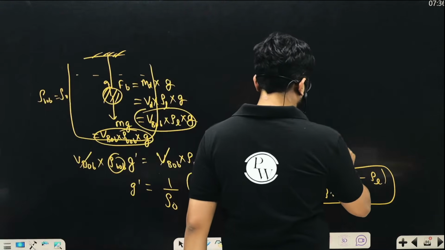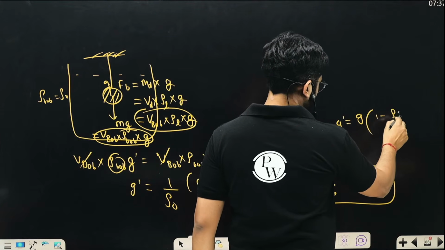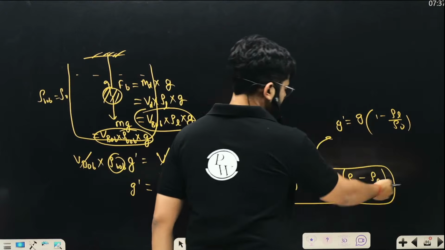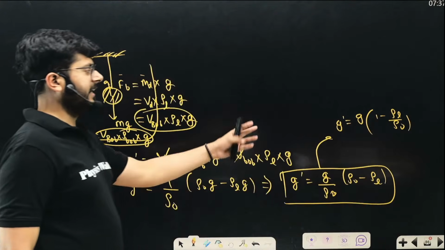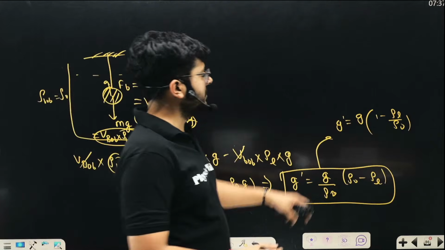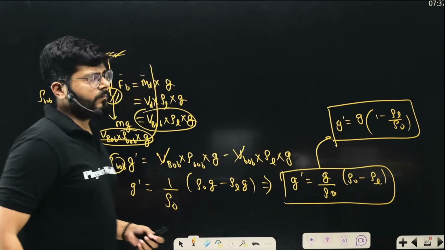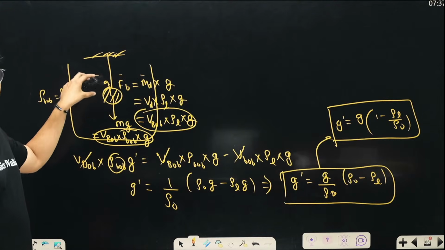Or another way of writing that will be g dash is going to be g times (1 minus rho L upon rho naught). Rho naught can be taken inside. So this is the effective value of g. In many books this value is used directly. So now I have just given you a derivation of the effective value of acceleration due to gravity